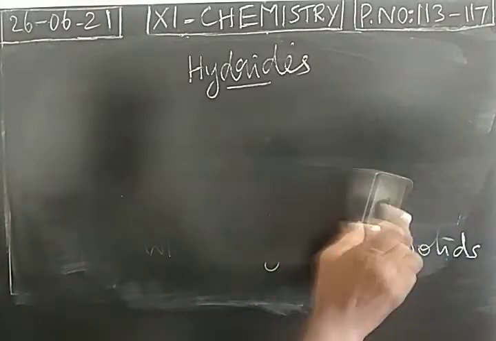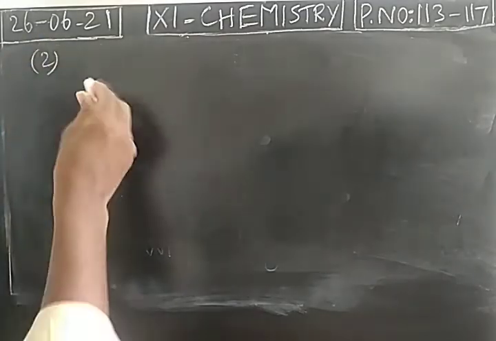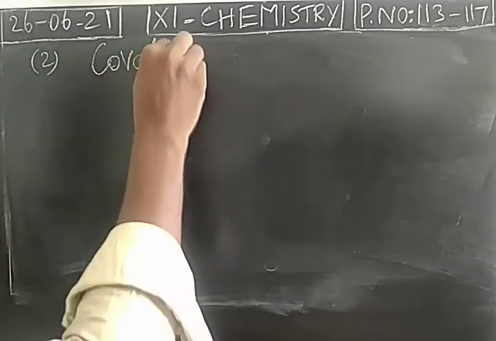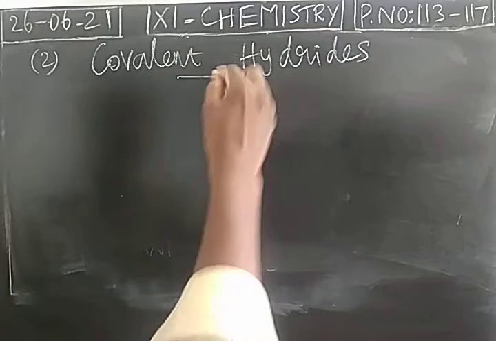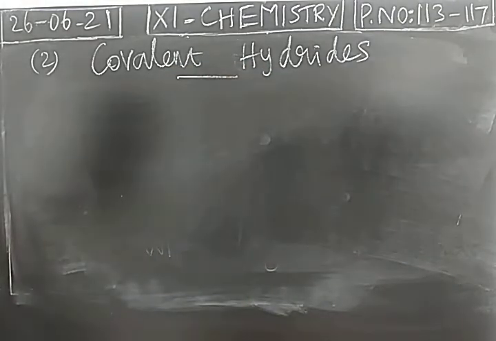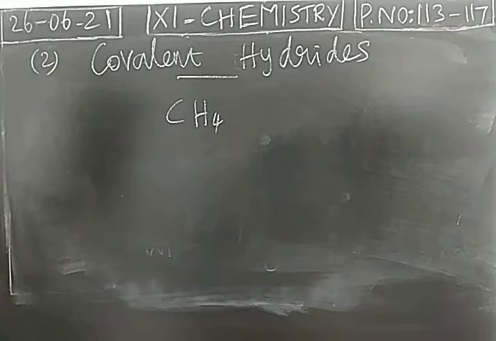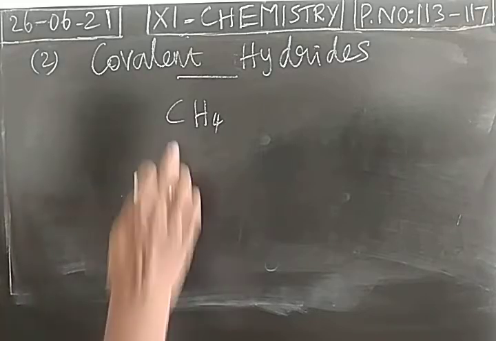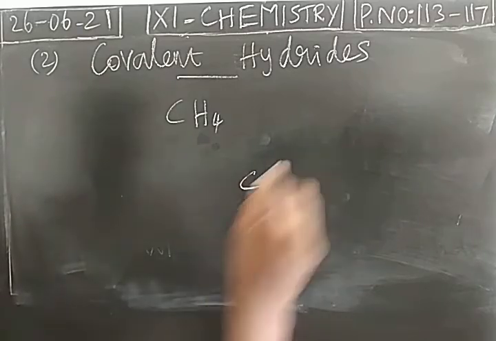Then the second type of hydride is covalent hydride. Covalent hydrides are also called molecular hydrides. When you take covalent hydrides, the bond will be a covalent bond. We know that carbon and hydrogen mutually share the electrons.